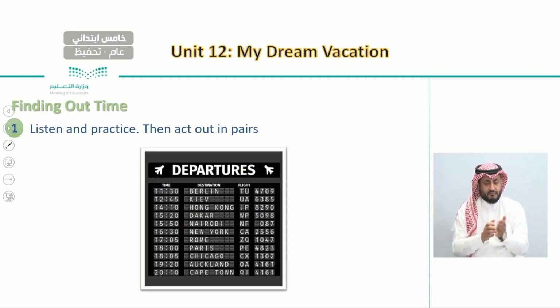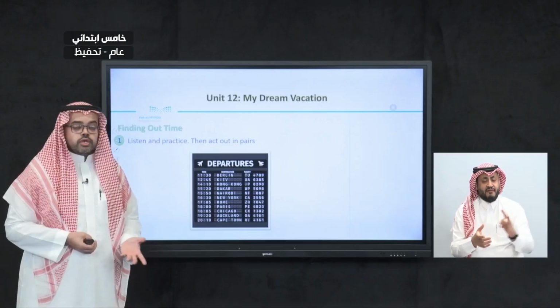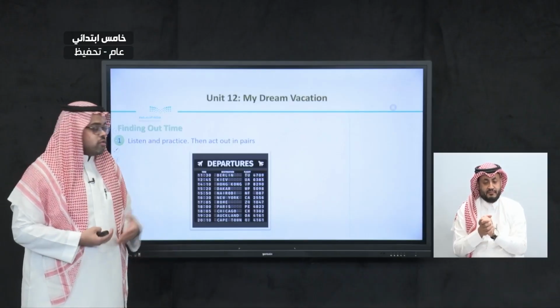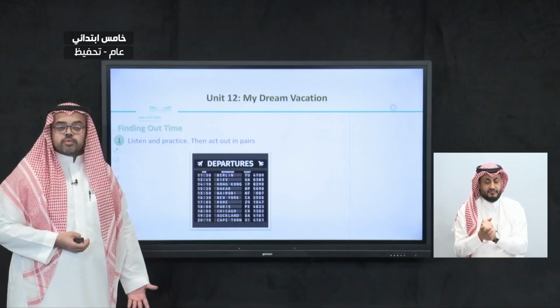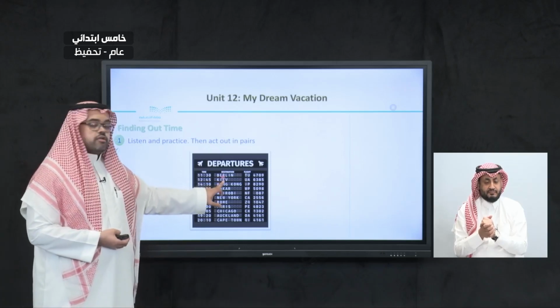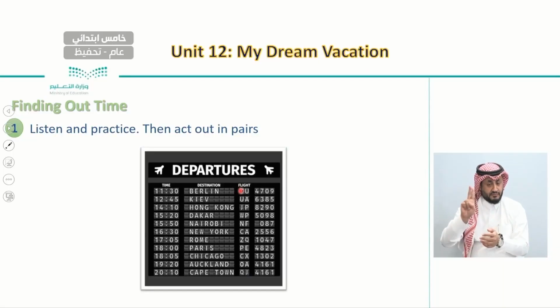And after this, in the third one, here we have flight, which is the flight number. And usually, the flight number contains letters and numbers. For example, the flight number of the Berlin flight is TU 4709, and the flight number for Paris, for example, is PE 4823.